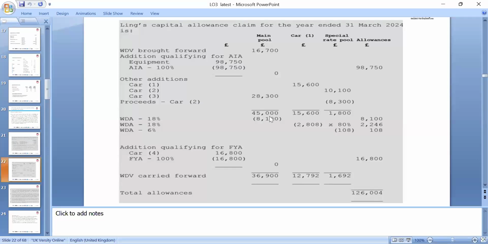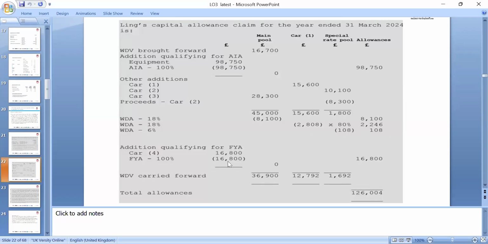We need to go according to CO2 and the emission. So that's the total. And then of course written down allowance, we have 18% of 45,000 in this case, and the special pool, which again is 18%. And then we look around the special pool. Please, we need to take the car proceeds which we sold off, and the remaining, which we need to look around from those perspectives. And of course we need to proportion according to the months or the period which we need to apply. So that's what we can look around in this case.